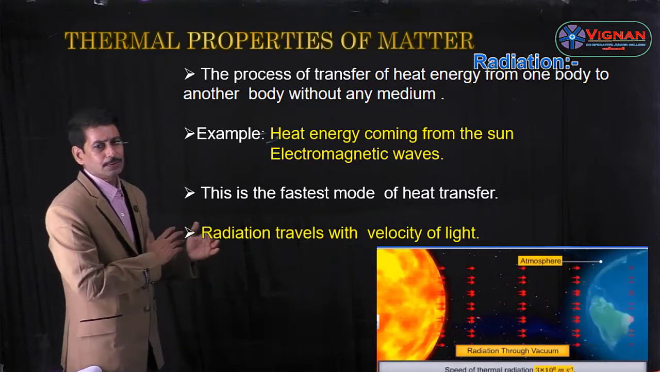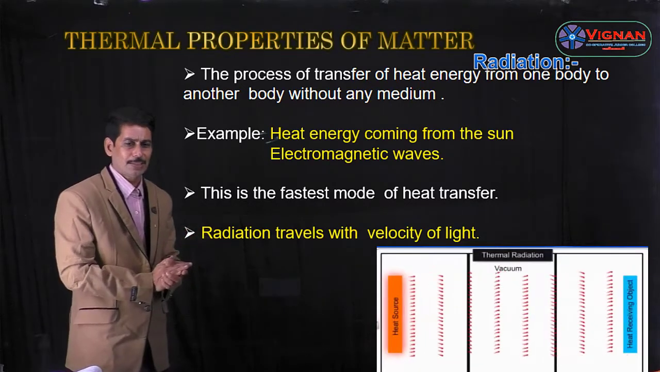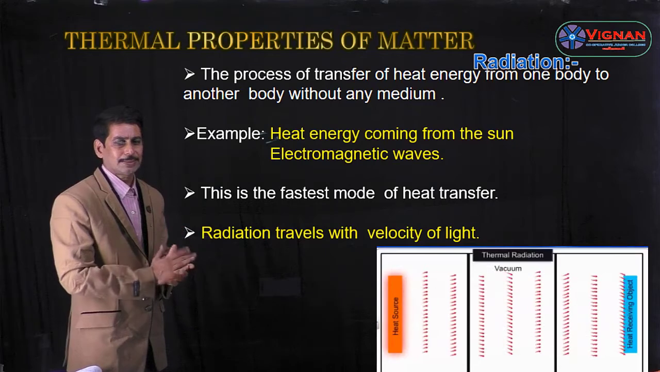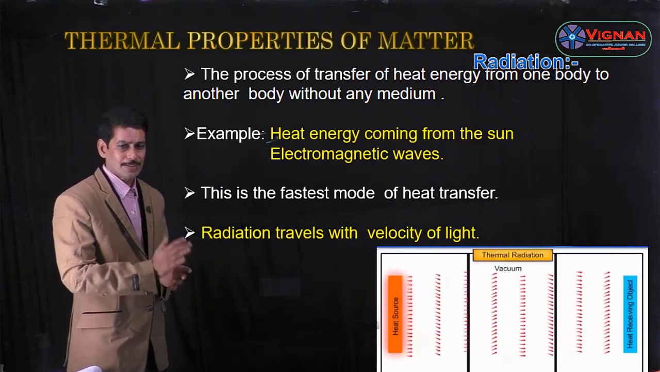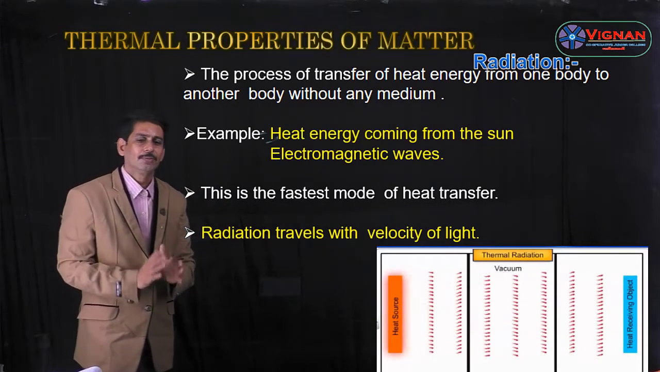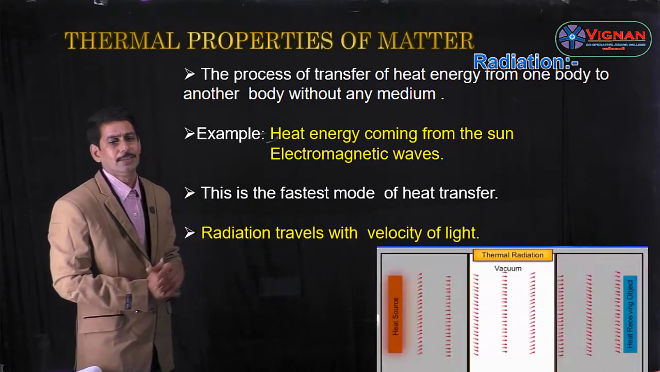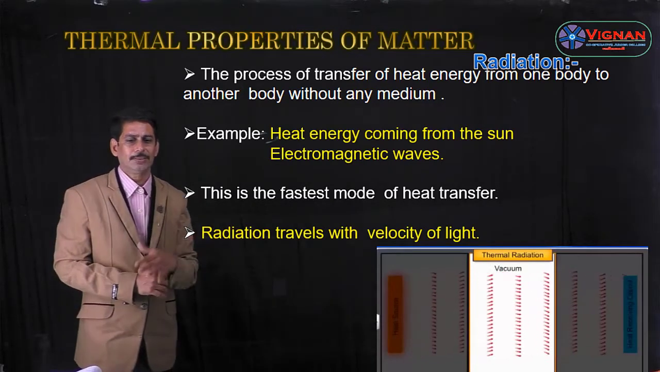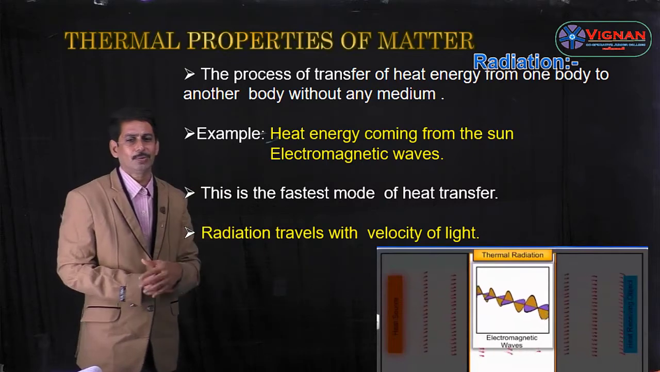Among all the three modes, this is the fastest mode of heat transfer, and radiation travels with the velocity of light. Because it is the fastest mode of heat transfer, radiation travels only with the velocity of light, only along a straight line, and even through vacuum.